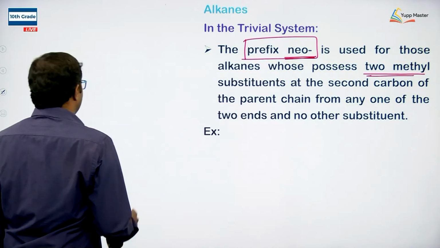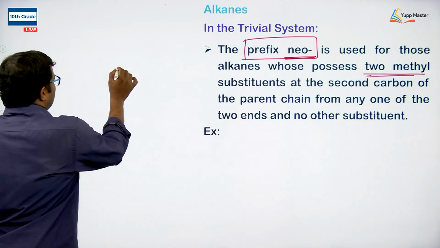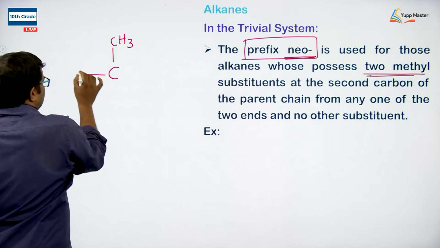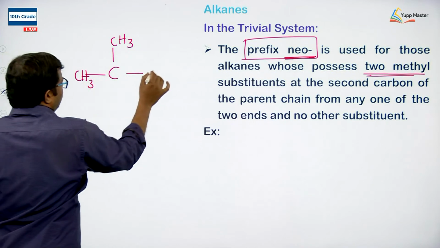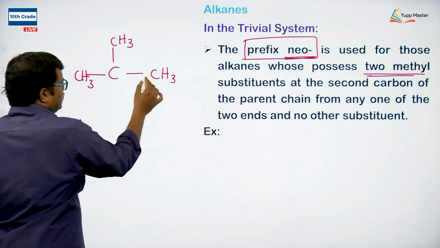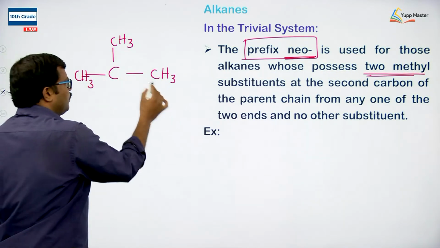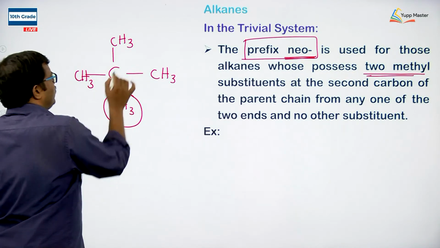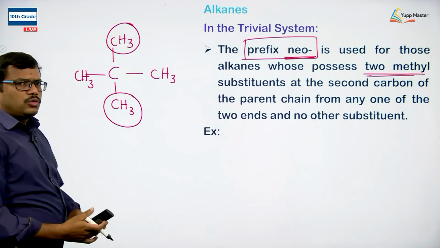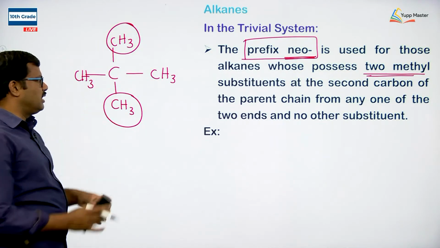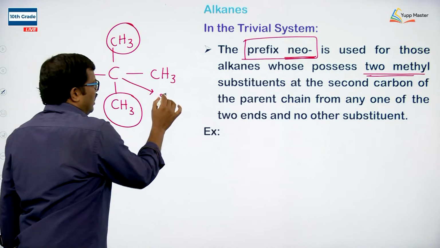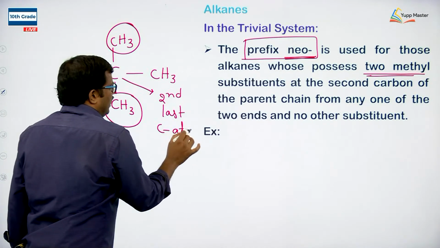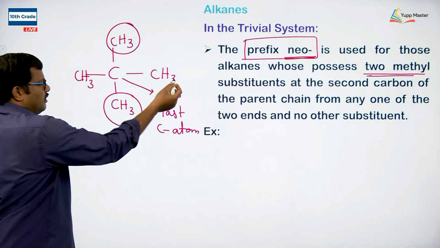For example, let us say we write a 3 carbon chain, CH3, CH3, CH3, in a straight line. On the second last carbon atom I am attaching 2 methyls. So here I have 1 methyl and the second methyl. So 2 methyl groups are present on the second last carbon atom, because this is the last carbon if you come from here.